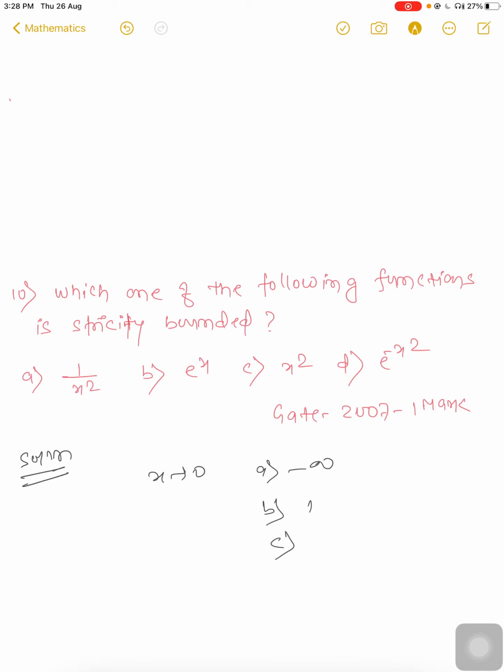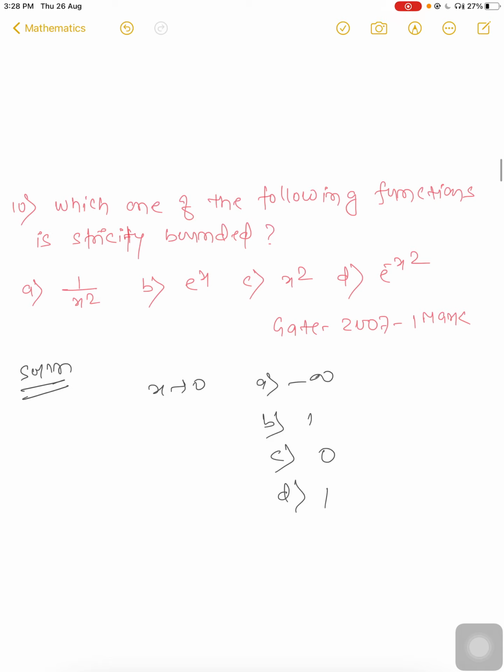For B you will get a finite value. For C you will get a finite value, 0, and for D you also get some finite value.